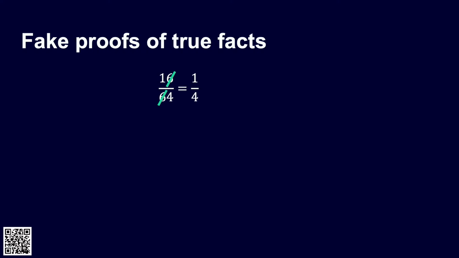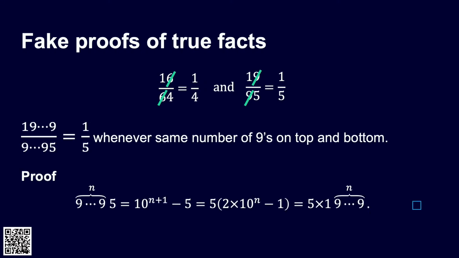No, okay, we'll do another one. Okay, 19 over 95, right? Cancel the 9s. Yes, so it works. It does not always work. But when does it work? It's quite fun. In fact, you can extend this.